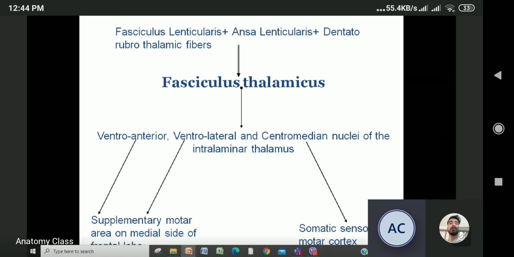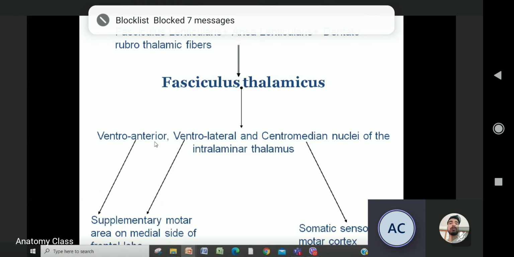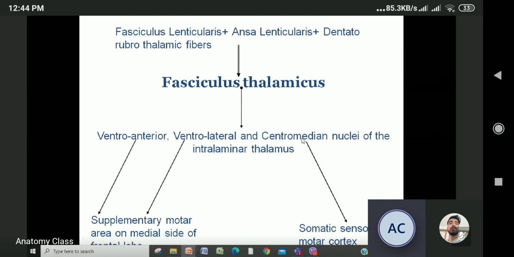Then the ventral anterior goes to supplement the motor area on the medial side of the frontal lobe. The centromedial nuclei relay somatic sensory input to the motor cortex. If you make a flow chart, you'll understand like this. It is very difficult. From today, open the slide, open the book, and go through it again. Only then will you understand. You won't understand in one go.